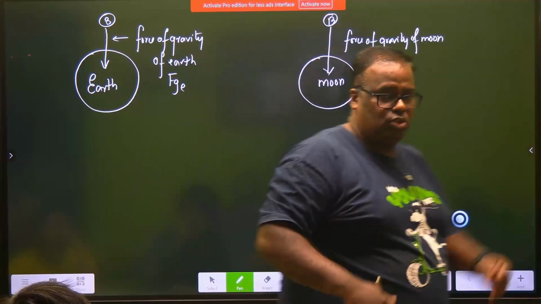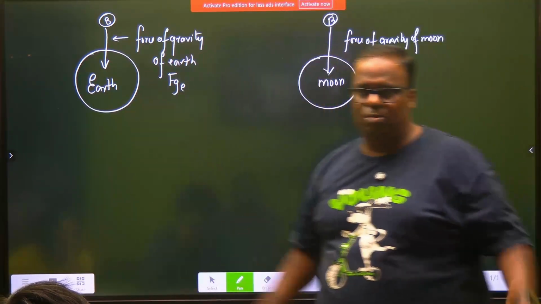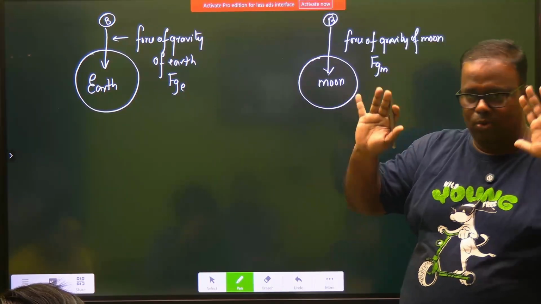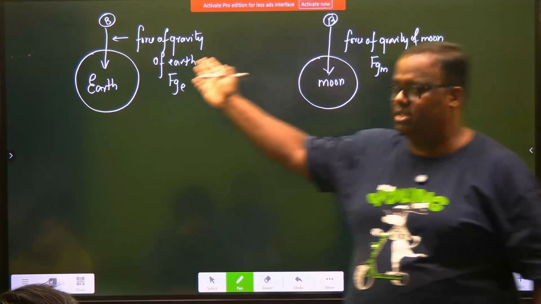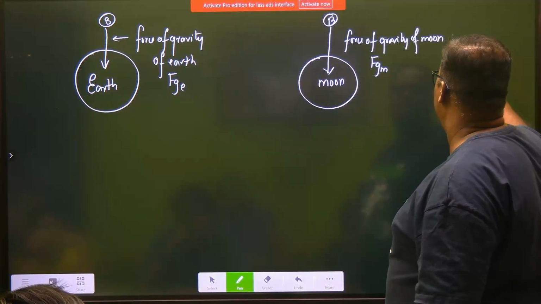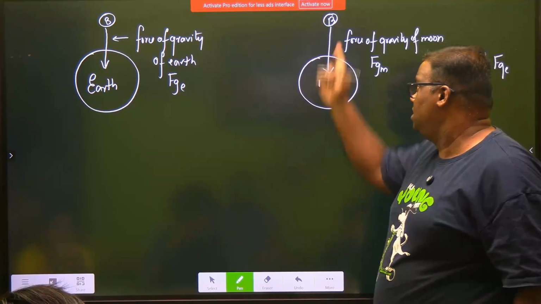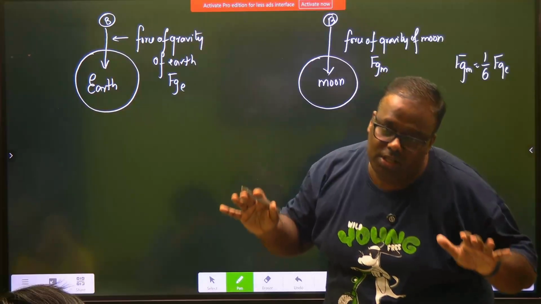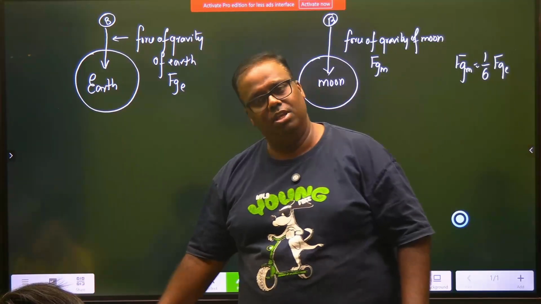Our first query should be, sir, does the moon and the earth attract the same body with the equal amount of force? Well, no. The moon attracts it much weaker. It's around 1/6. Roughly, the moon's attraction is almost 1/6 the attraction of the earth, which means this body will fall very slowly on the moon, whereas it will fall much more faster on earth.